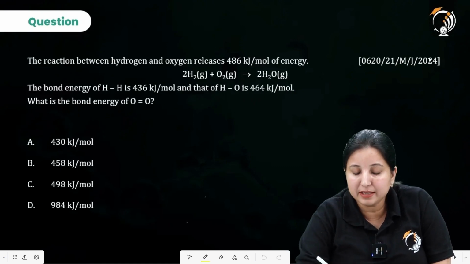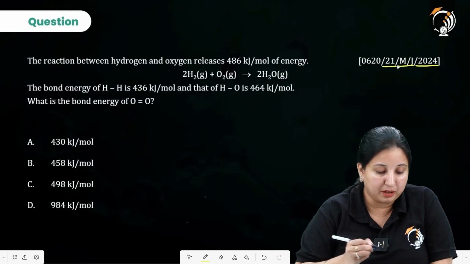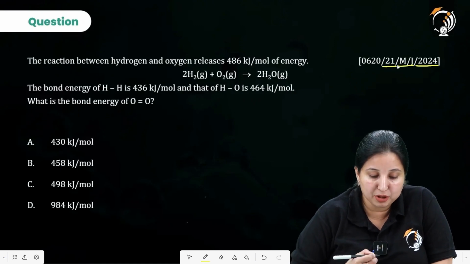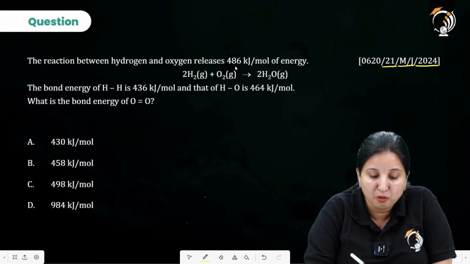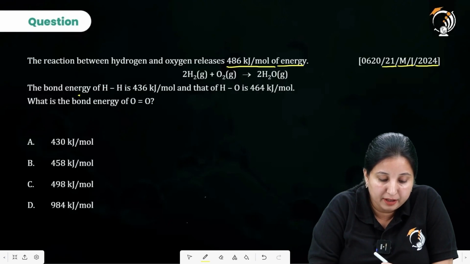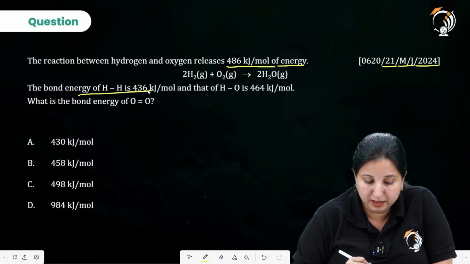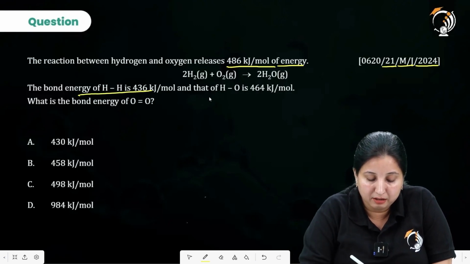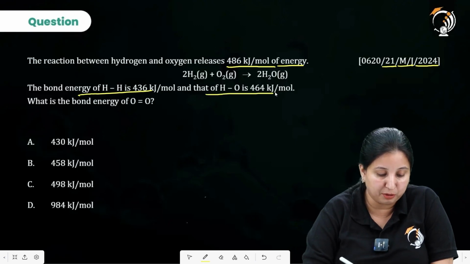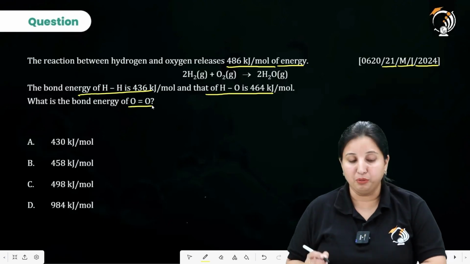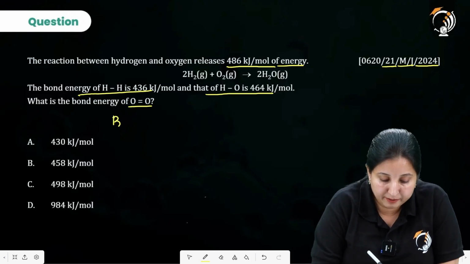Coming to the next question, it is again from the 2024 May-June series variant 21. The reaction between hydrogen and oxygen releases 486 kilojoules per mole of energy. The bond energy of H-H is 436 kilojoules per mole, and that of H-O is 464 kilojoules per mole. What is the bond energy of O=O? So let's calculate it.